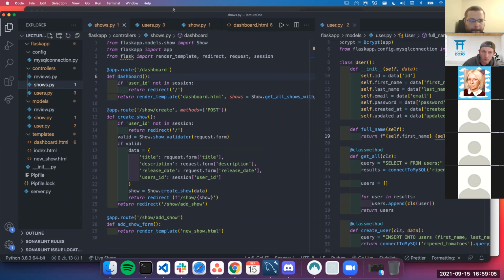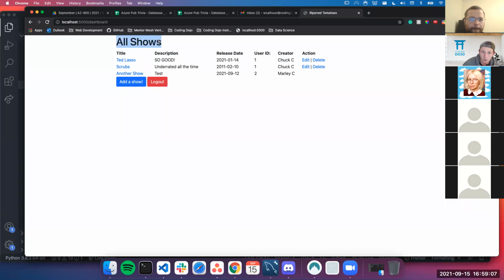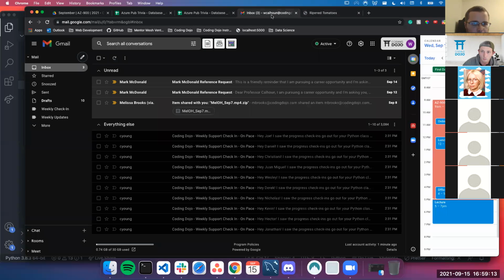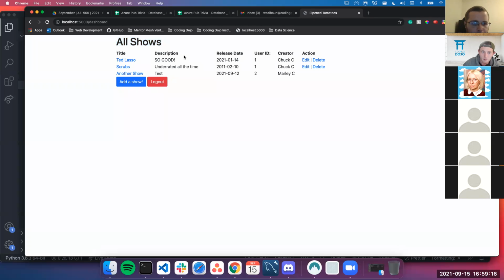For instance, in this application, I'm wanting all shows. So this is my dashboard, but typically I'd want to go from my show side. If I wanted to get all my users, then I would go from my user side, and so on and so forth. It depends on whatever your application is trying to accomplish. Does that make sense? Yep, makes sense. Thanks. Does that help?